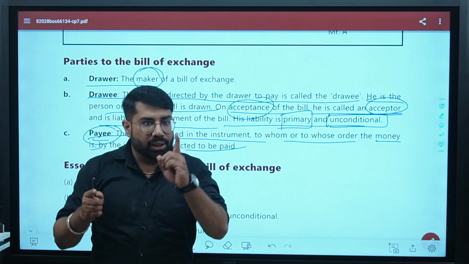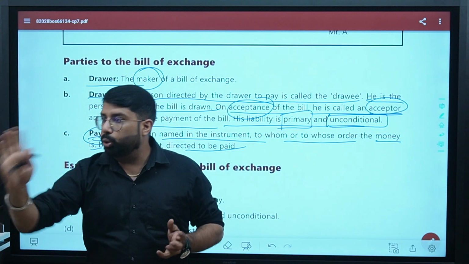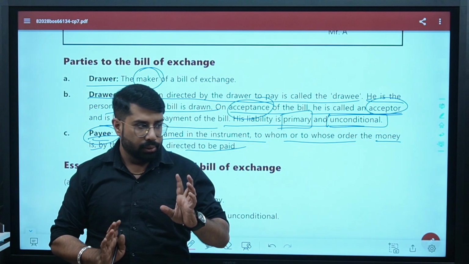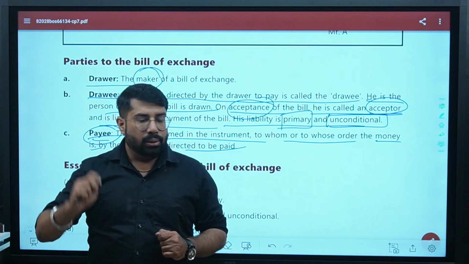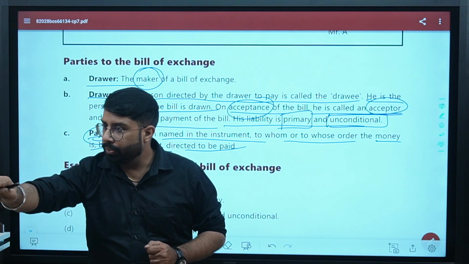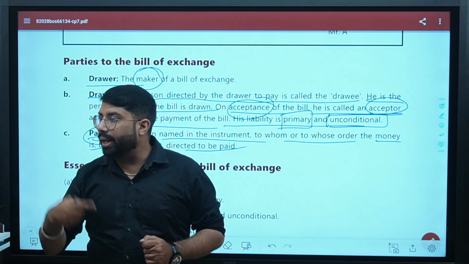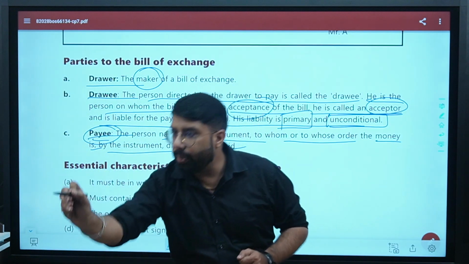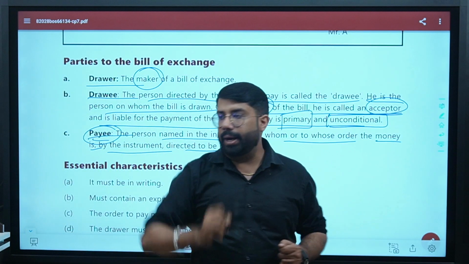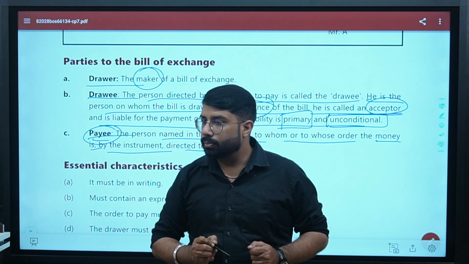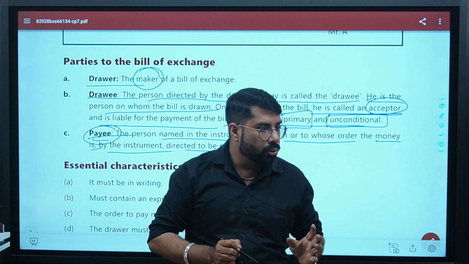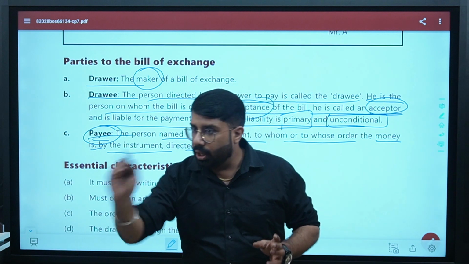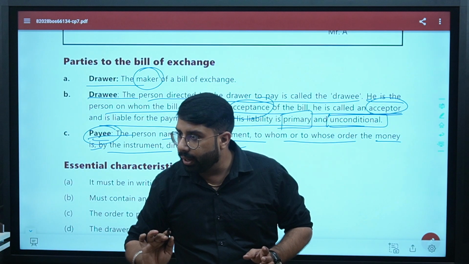First I am saying is that to him the payment should be made. Second, I can also say that I am writing his name in the bill of exchange, and I am writing his name in a way that on due date he will tell to whom the payment should be made. Are we clear? He will tell to whom the payment should be made, right?